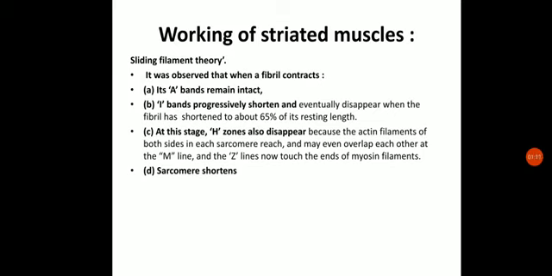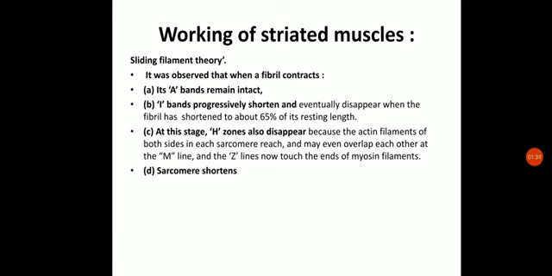In the striated muscles we have got two bands, the A band and the I band. The A band consists of myosin, which is thicker, and the I band consists of actin filaments, which are comparatively thinner. Now this A band will remain intact during the contraction.